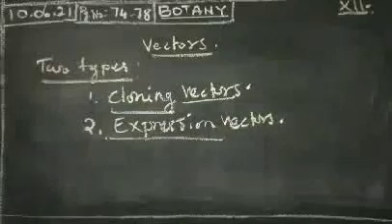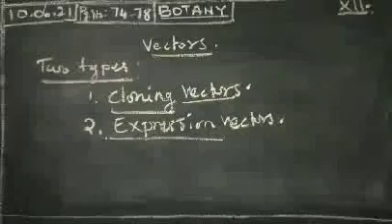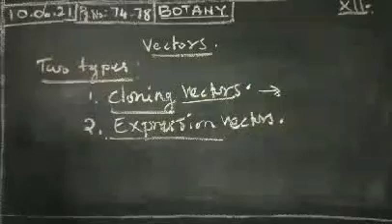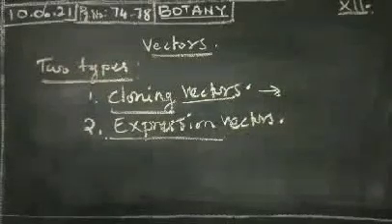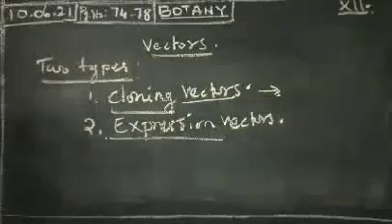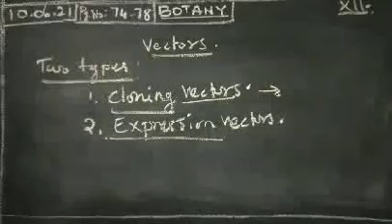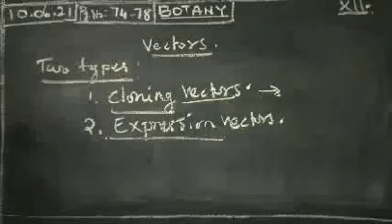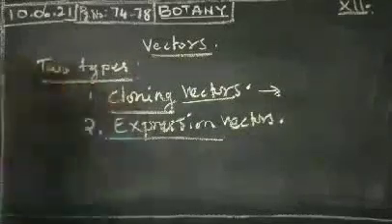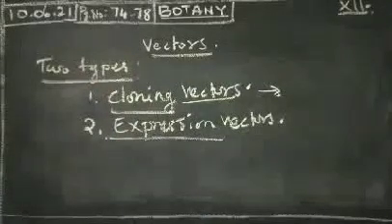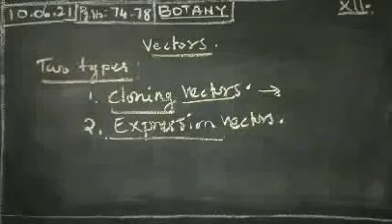The cloning vector is mostly used for cloning a DNA insert into a suitable host cell. A cloning vector is nothing but a vector used for cloning DNA inserted into a suitable host cell. Any kind of host cell is there. The cloning vector is introduced or inserted into this host cell. That is called a cloning vector.